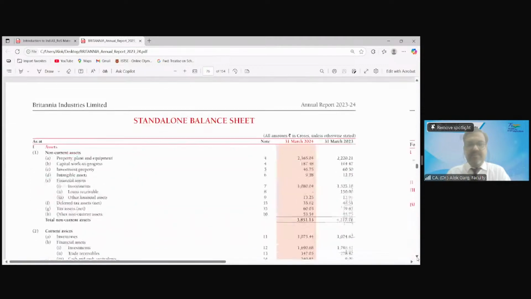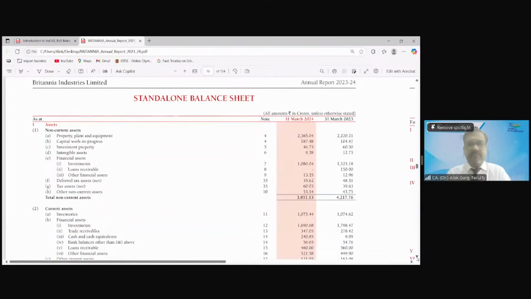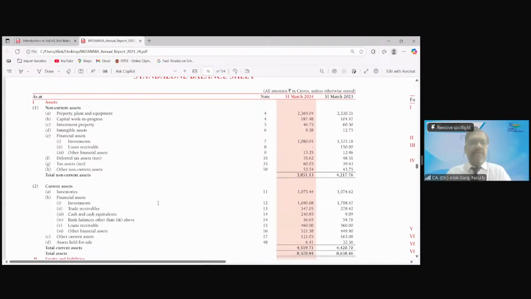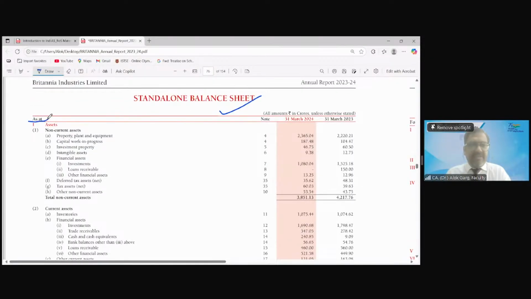I hope this balance sheet is visible. Yes, sir. You can see this is the standalone balance sheet, as at a single date, 31st March 2024, and 31st March 2023. One year comparative is mandatory. And you can see assets are divided into non-current assets and current assets. Then non-current and current are also divided into financial and non-financial.